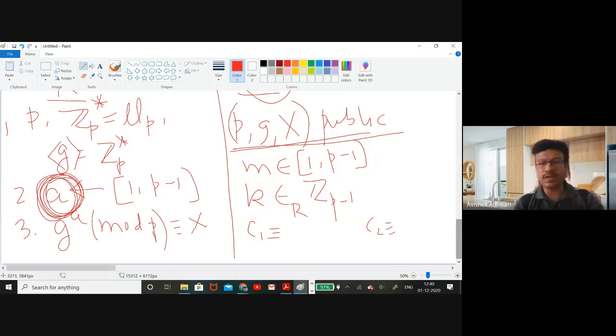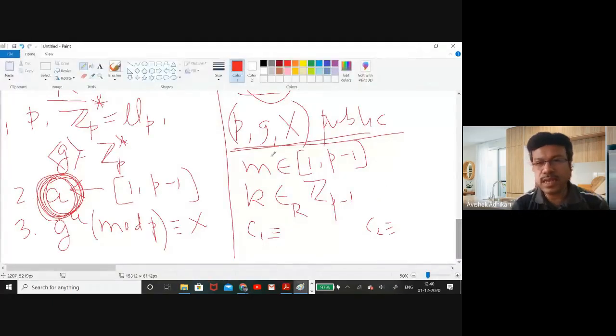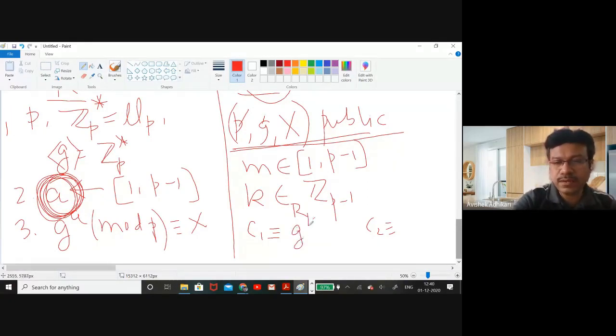C1 is simply g to the power k modulo p. He already has p as well as g, so he can calculate g to the power k modulo p. The k value he made himself, g he knows from the public value of the receiver, and p is also a public value of the receiver.